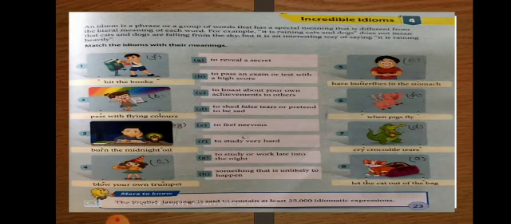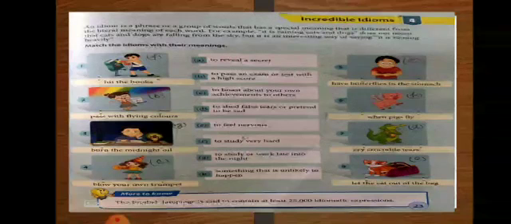Option G. Fourth is blow your own trumpet. It means to boast about your own achievement to others. Fifth, have butterflies in the stomach. It means to feel nervous. For nervous we say that we are feeling butterflies in the stomach. Next, sixth is when pigs fly, and it means something that is unlikely to happen.